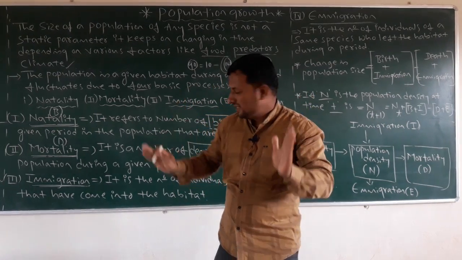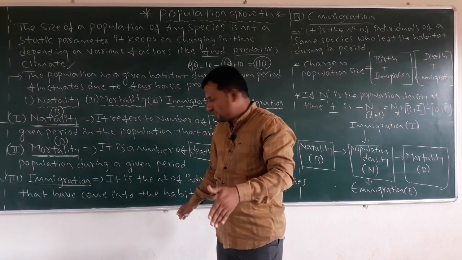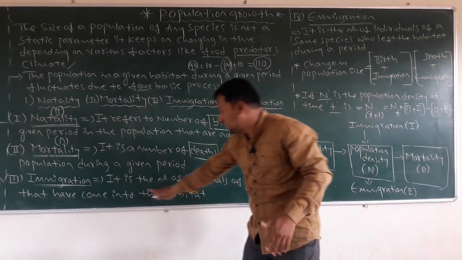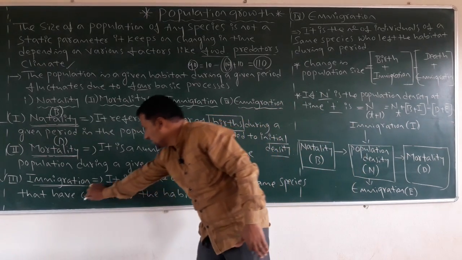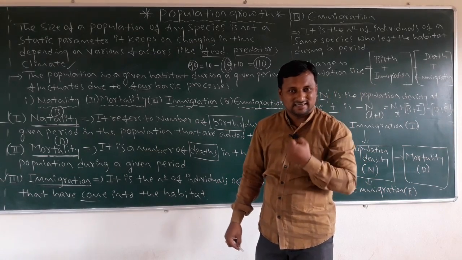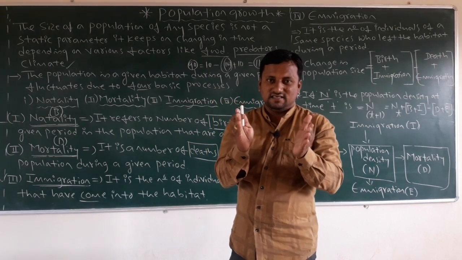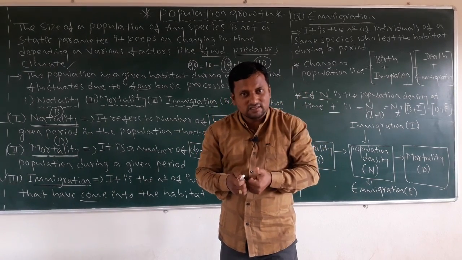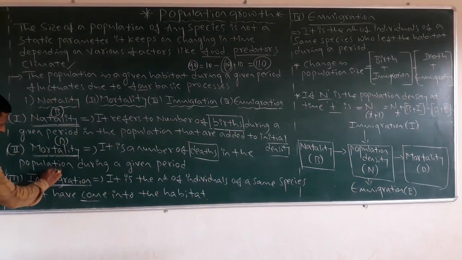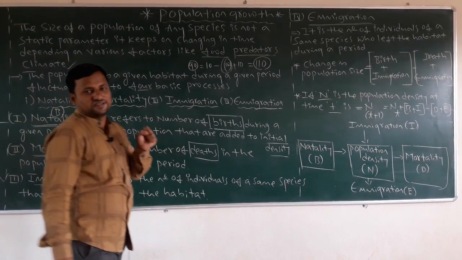What is that? It is the number of births. Okay, that's also new arriving species. Here also, same: it is the number of individuals of the same species that have come into the habitat. This is the phrase you can concentrate on: come into the habitat, immigrants to our population. When the same species come into that habitat, that is called immigration, and immigration is denoted by the letter I.